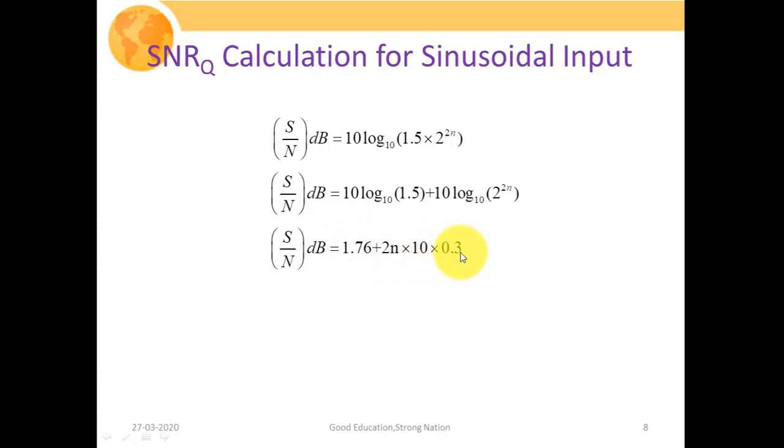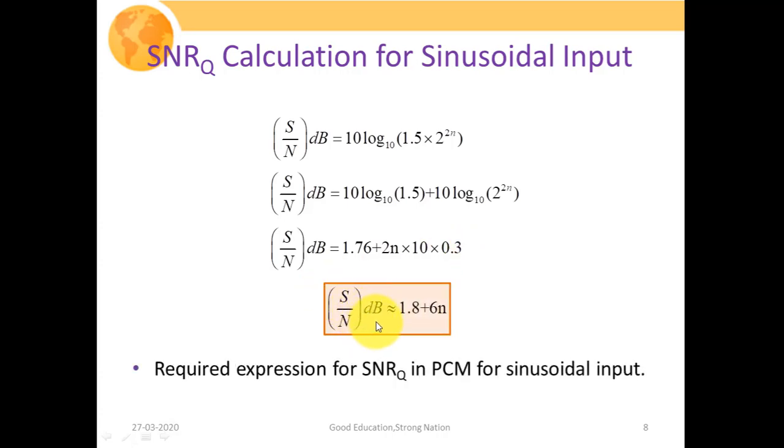The value of log 2 we are assuming as 0.3, although it is equal to 0.3010, but for the sake of simplicity we are only taking 2 decimal places, that is 0.3. So this would be evaluated as signal to noise ratio in dB equivalent to 1.8 plus 6n. For 1.76 we have written approximately 1.8. So the final expression of signal to noise ratio in decibel is 1.8 plus 6n.